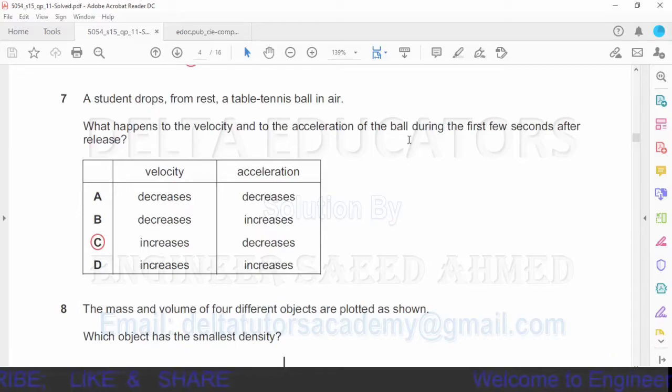Now according to Newton's second law of motion, F is equal to m times a, which means acceleration will be equal to F over m, where this F is the resultant force. Since the resultant force is decreasing, acceleration will also decrease. Now here in option C it is given that acceleration decreases, so our correct option is option C, velocity increases and acceleration decreases.